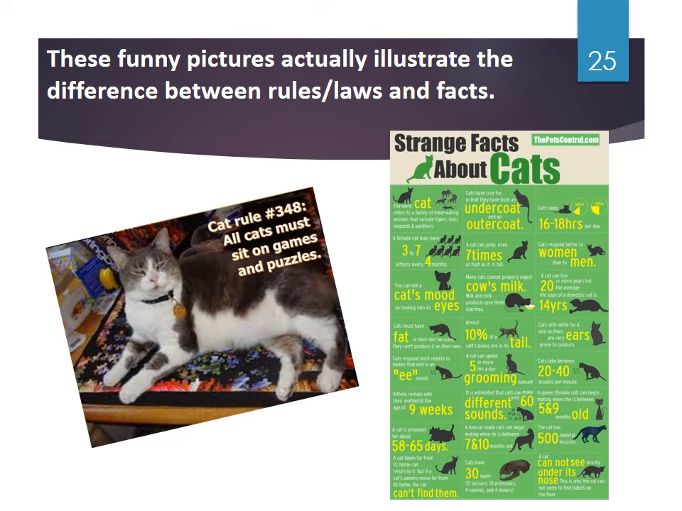These funny pictures actually illustrate the difference between rules or laws and facts. Cat rule number 348: all cats must sit on games and puzzles. Strange facts about cats: the word cat refers to a family of meat-eating animals that includes tigers, lions, leopards, and panthers. A female cat may have 3 to 7 kittens every 4 months.